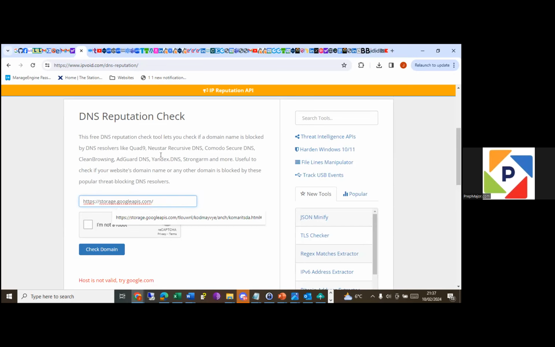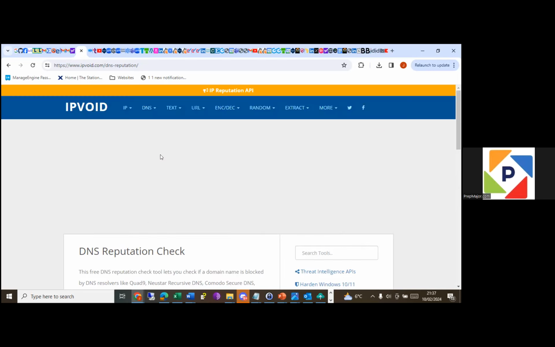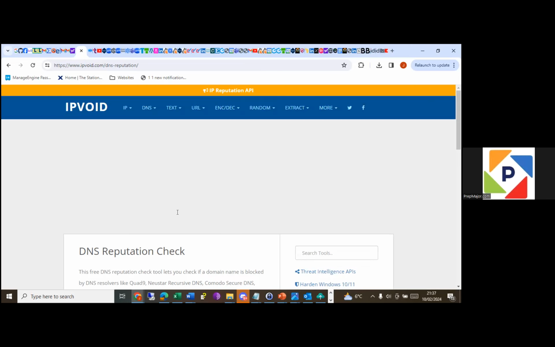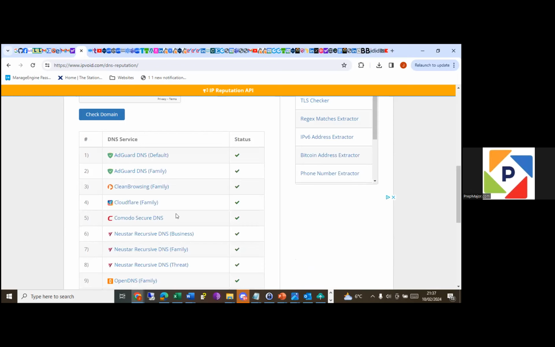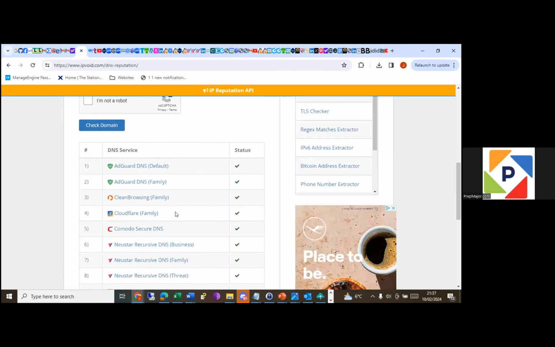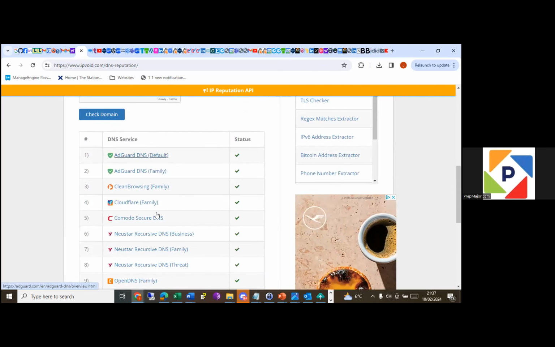Storage. Let's take DHCP. Yes, again, let's see. Let's take this one out. Otherwise, if it doesn't like it, we'll just put it on Google and see what we get. Okay, so it's been analyzed, and all of these say it is clean.